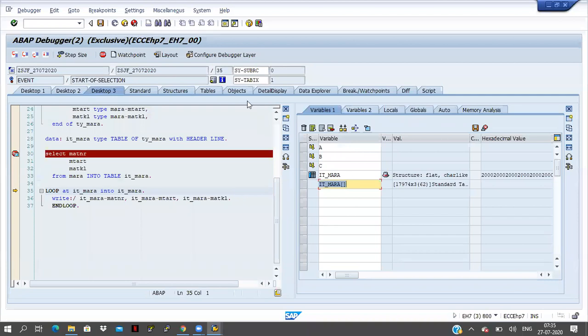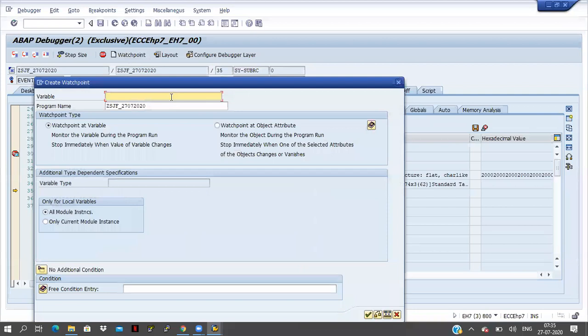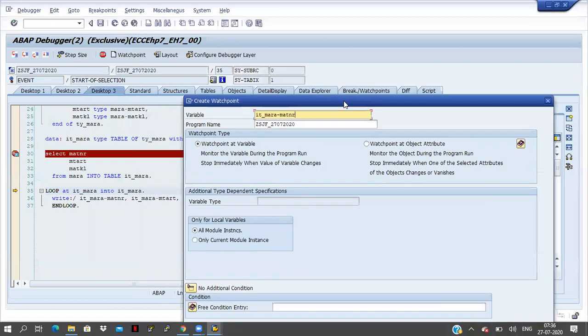So I will come to the watch point. Here I have to provide the field name, the field for which we are giving the watch point. I think this is MATKL.